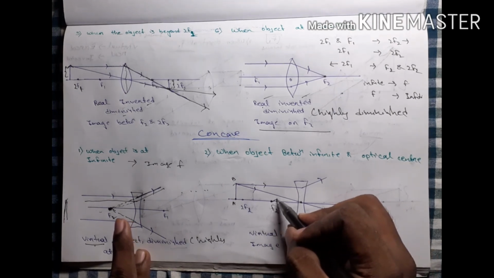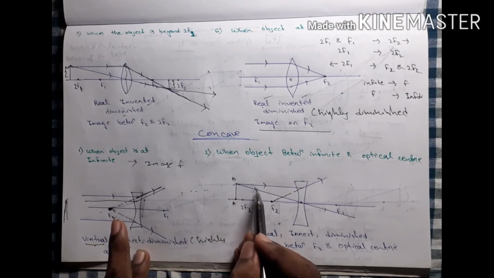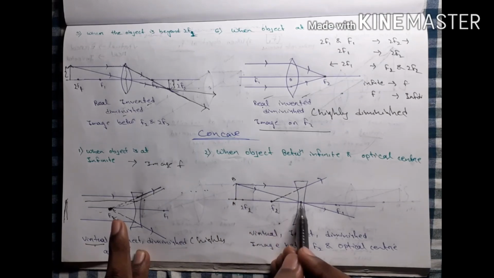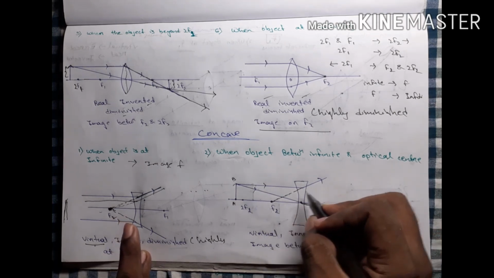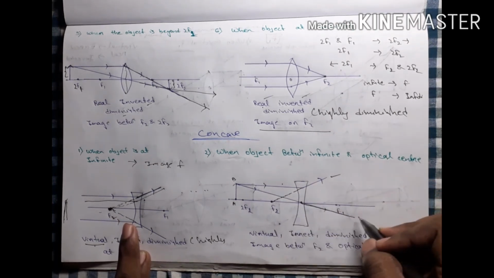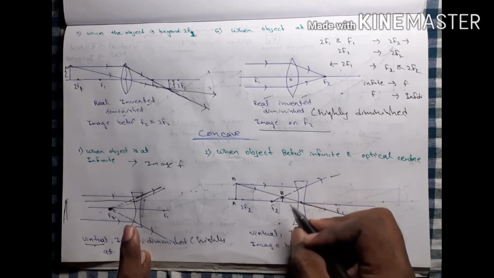The incident ray through the optical center has no deviation. Then these two rays meet at this point. Here will be the image.